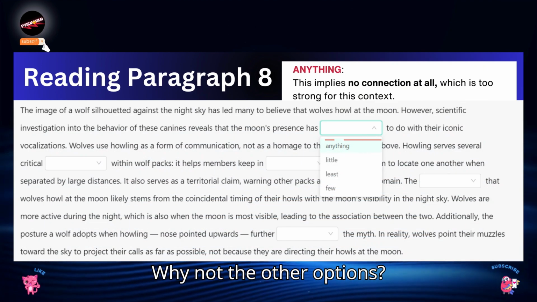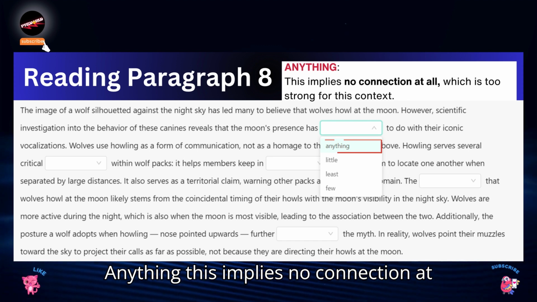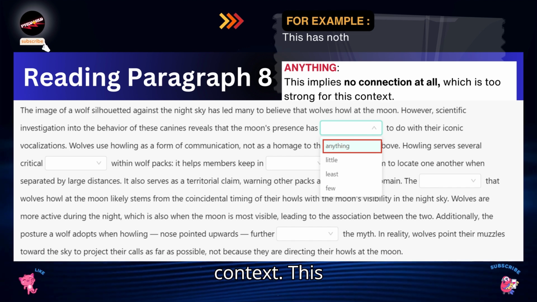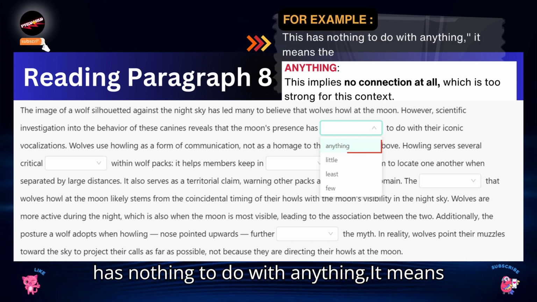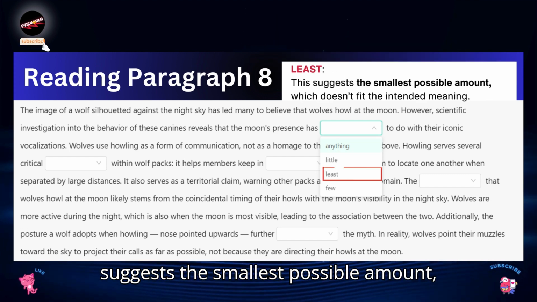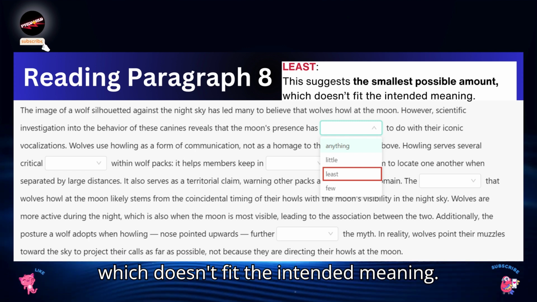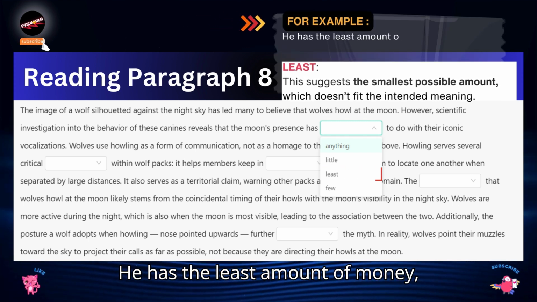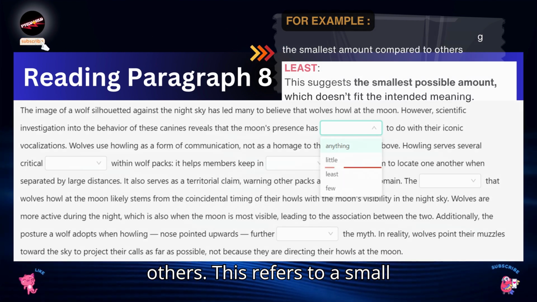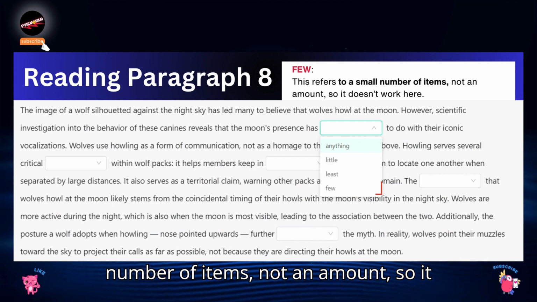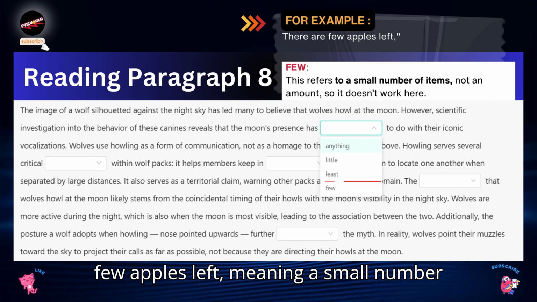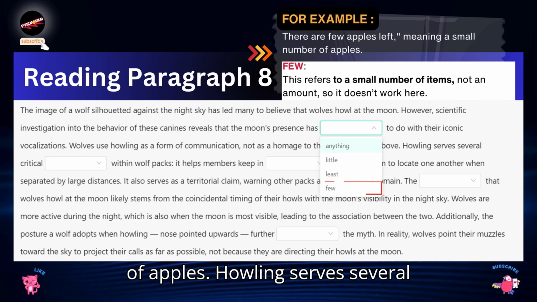Why not the other options? Anything, this implies no connection at all, which is too strong for this context. Example, if you say, this has nothing to do with anything, it means there is no connection at all. Least, this suggests the smallest possible amount, which doesn't fit the intended meaning. Example, he has the least amount of money, meaning the smallest amount compared to others. Few, this refers to a small number of items, not an amount, so it doesn't work here. Example, there are few apples left, meaning a small number of apples.